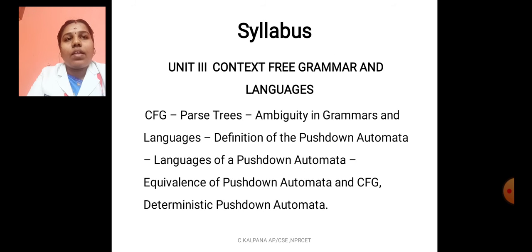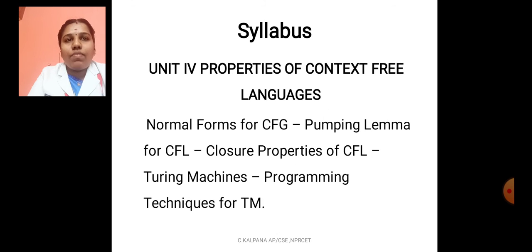And unit 3 is context free grammar and languages, that is parse tree. It is based on the grammar, ambiguity and unambiguous and ambiguous grammar, push down automata and its languages, equivalence and deterministic push down automata. And in unit 4 we will learn about properties of context free languages, normal forms of CFG, pumping lemma. Pumping lemma means it shows the given language is not regular. We have to prove like that. And same closure properties. In unit 2 we will learn closure properties of regular languages, but in unit 4 we will study about closure properties of context free languages, that is CFL.